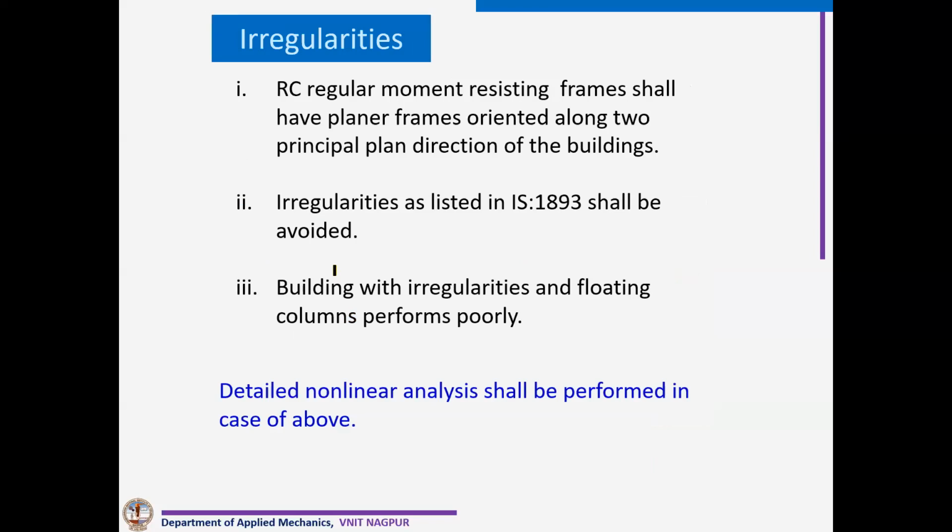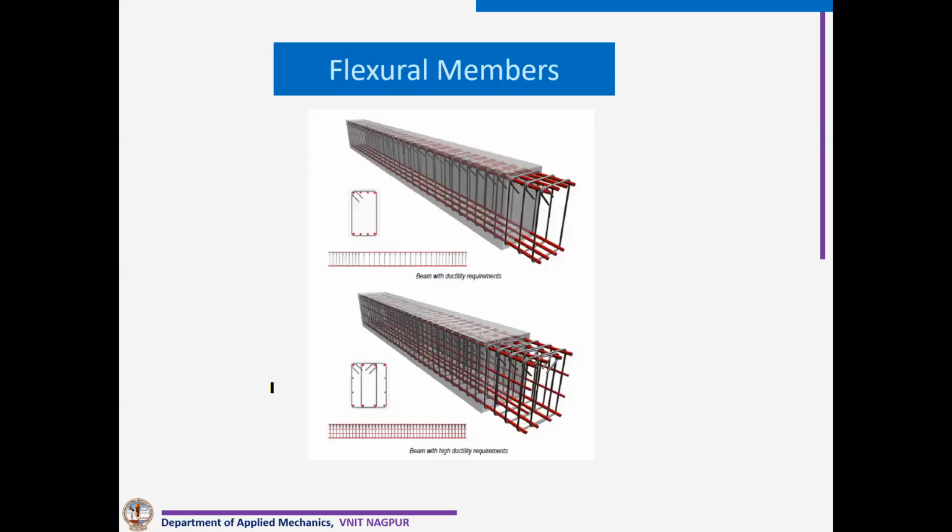Irregularities, we have to be very careful about these irregularities. IS 1893 Part 1 suggests some irregularities. If it is a regular building, we can go for the Codal coefficient method, simple pseudostatic analysis. But if there are irregularities present in the structure, then we have to go for detailed analysis, that is response spectrum analysis, and sometimes we may have to go for non-linear analysis, that is pushover analysis, in case of irregular structures.